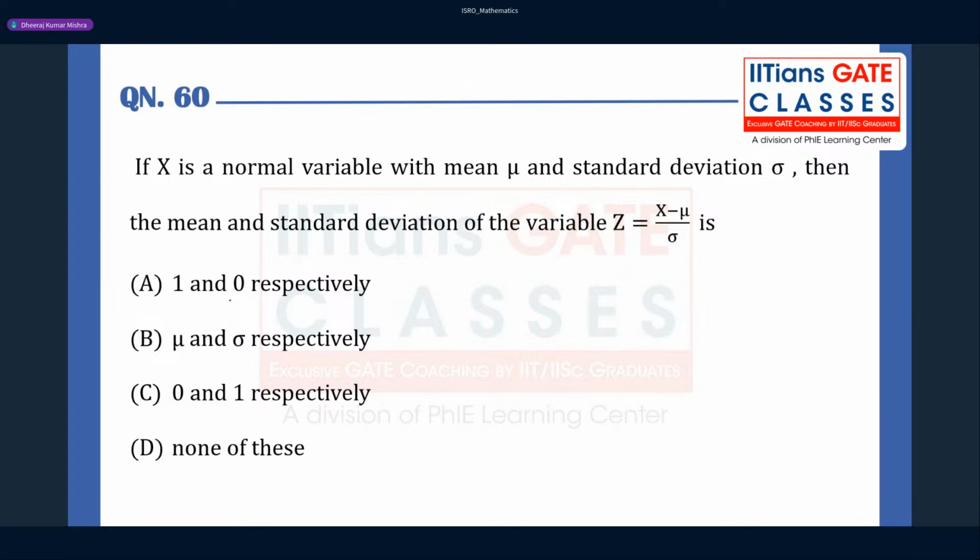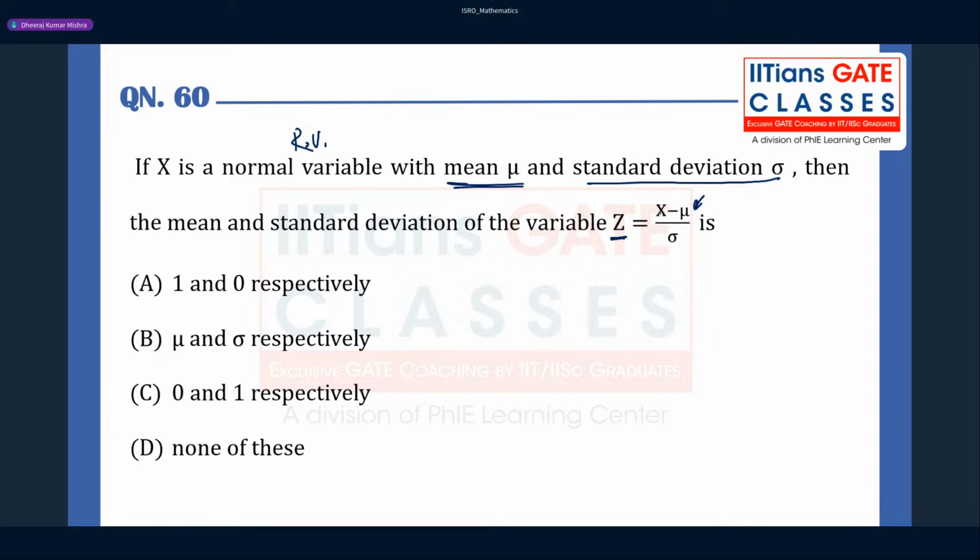These kinds of questions do not involve any sort of computation. If you know the facts, you can solve the question directly. If x is a normal random variable with mean mu and standard deviation sigma, then what are the mean and the standard deviation of the new variable z here? Here z equals x minus mu upon sigma, right?